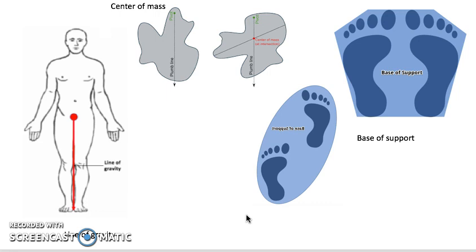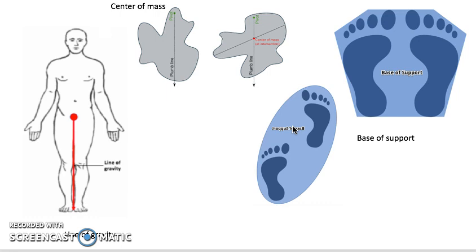The larger the base of support, so a greater width, the more stable a person will be. Staggering feet front and back like this is one way to increase an individual's stability. For example, a basketball player may widen their base of support if they are on the defense and expect an opponent to make contact with them. By widening their base of support, a person will be more balanced and so more able to take the impact of the opponent bashing into them. This stops them from becoming unbalanced and potentially falling over. So there is a relationship between base of support and stability.